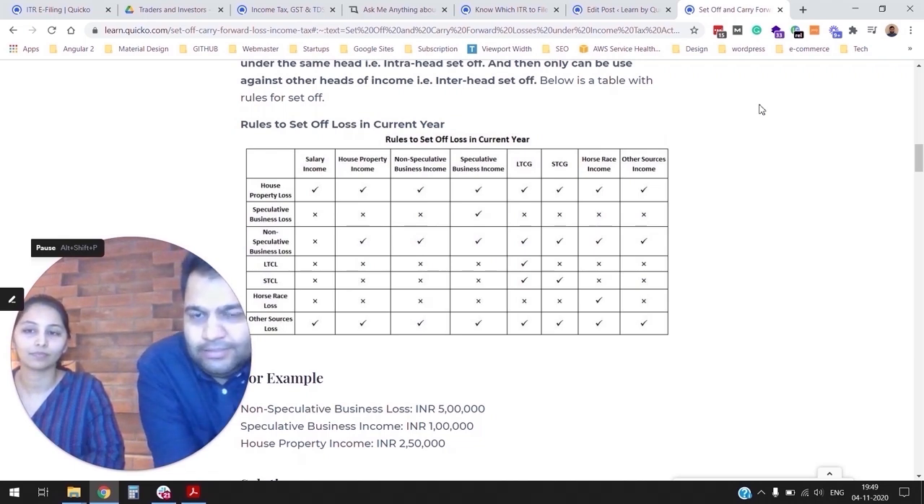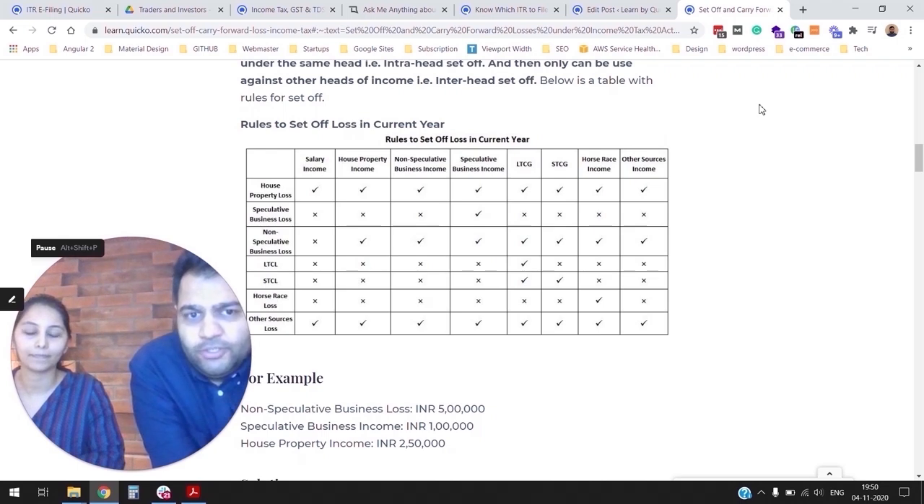So we oftentimes get confused between carry forward losses and brought forward losses. Can you help us understand what does carry forward loss mean? So any loss that is remaining after setting it off against other incomes is your carry forward loss. You can carry forward your remaining loss for 8 financial years, but in case of intraday losses, you can carry forward it only for 4 years.